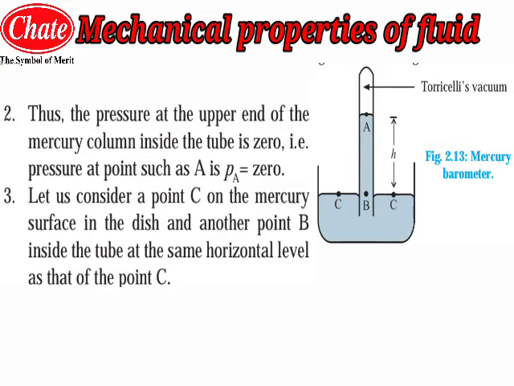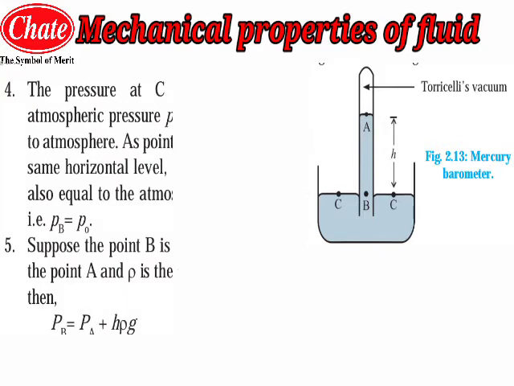Now let us consider a point C on the mercury surface in the dish, and another point B inside the tube at the same horizontal level as point C. Students, we have considered 2 points, B and C. As you can see, point C is on the surface of the mercury inside the vessel, and point B is at the same level but inside the tube.